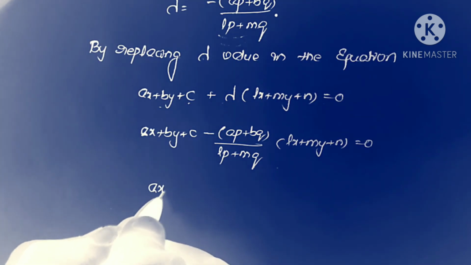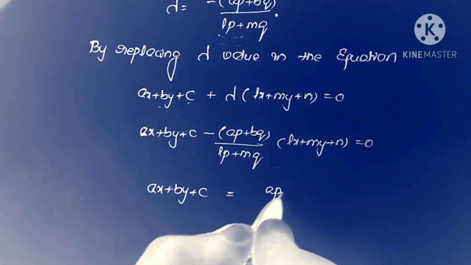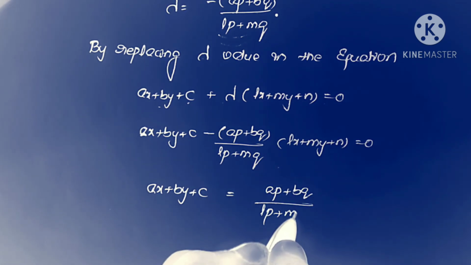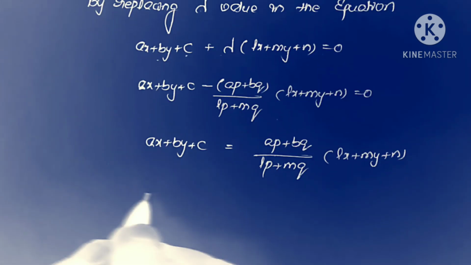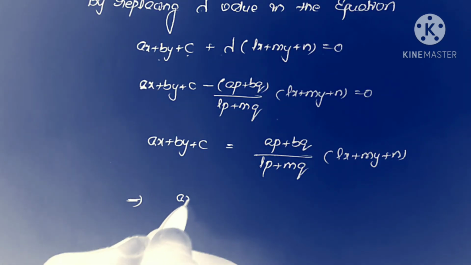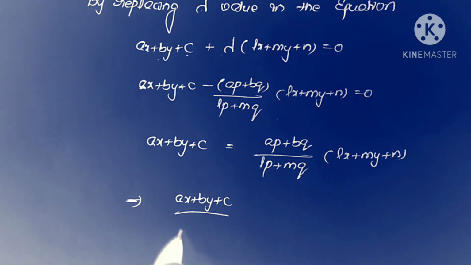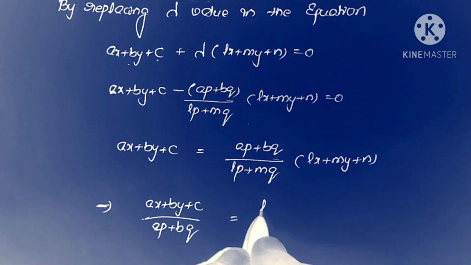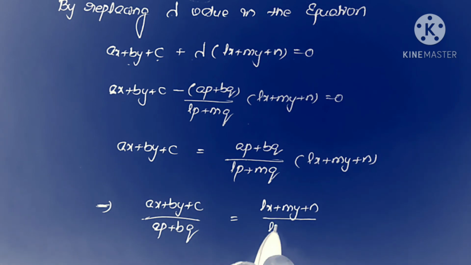That is ax plus by plus c is equal to ap plus bq by lp plus mq into lx plus my plus n. We change this equation as ax plus by plus c whole, writing this value to this side, then it becomes ap plus bq is equal to lx plus my plus n by lp plus mq.